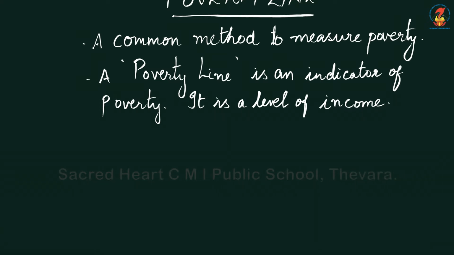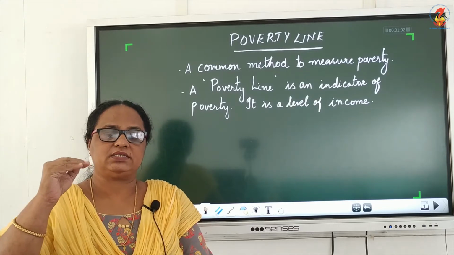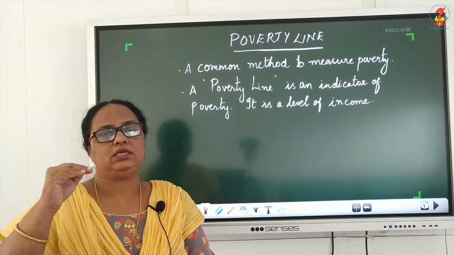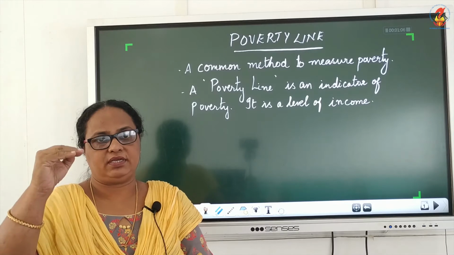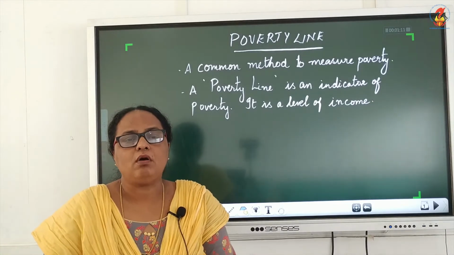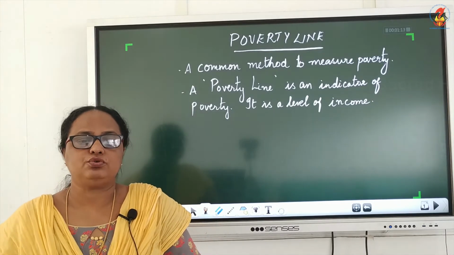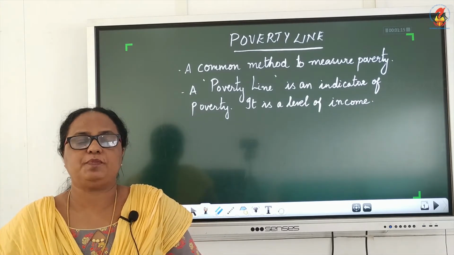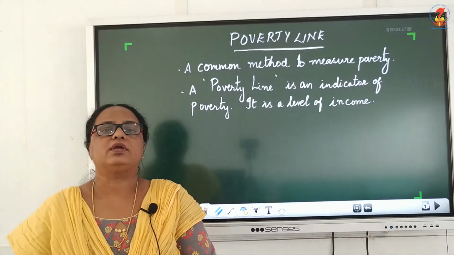That is, we decide if the income of a particular person cannot reach that income, then that particular person is considered as poor or under the poverty line. That family is under the poverty line. So, it is a common method used to measure poverty, which is based on income or consumption level.